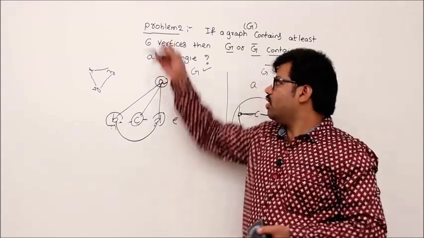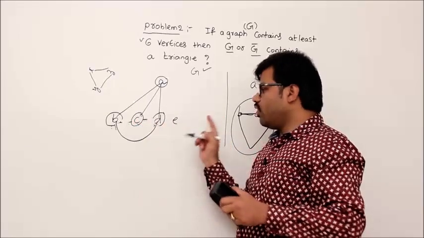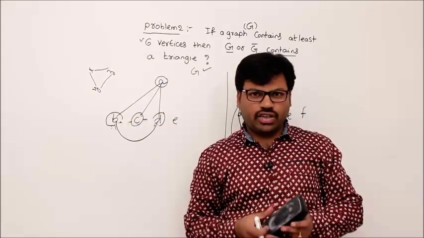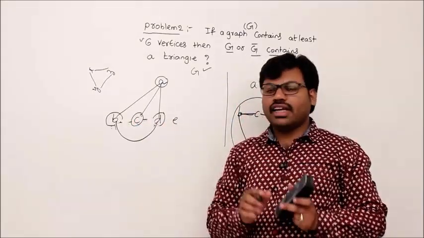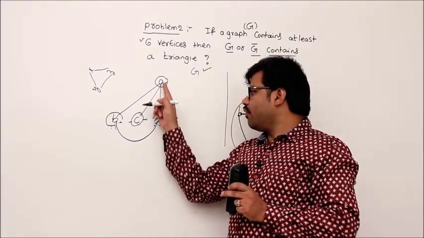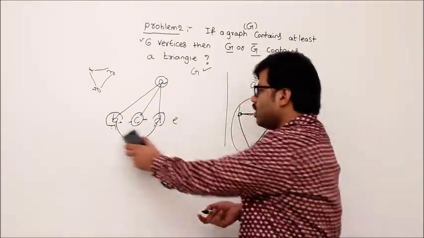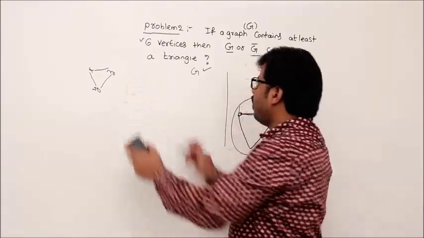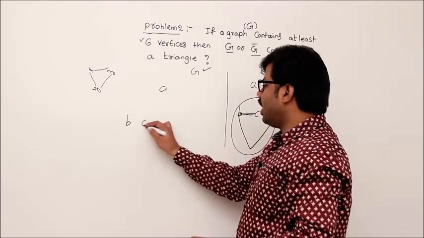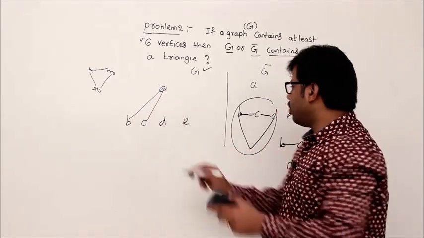So in any case, we can say that there is a triangle in either G or G bar. For that, 6 vertices are compulsory. If you give only 5 vertices, I can't prove it. The reason is I can't take the first statement. What was the first statement? I said there is a vertex A which is adjacent to 3. Need not be. Why? Because this may be possible like this. When there are 5 vertices, A, B, C, D, E, then A may be adjacent to B, C here.